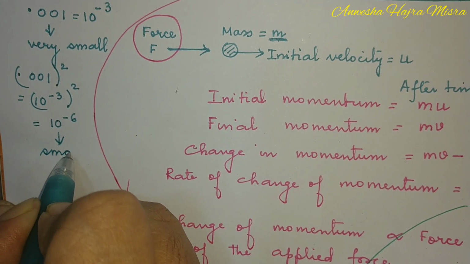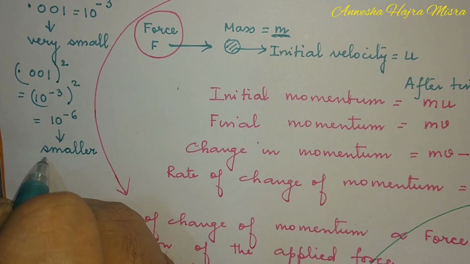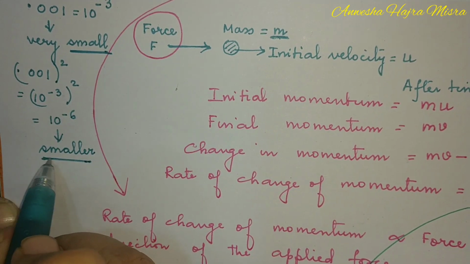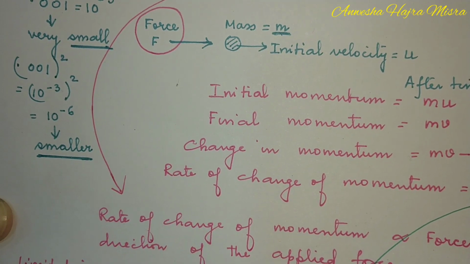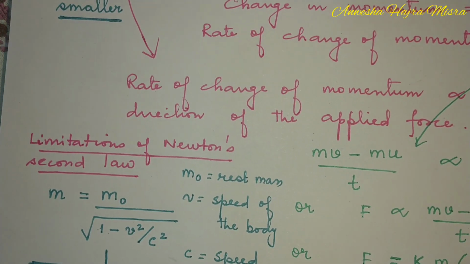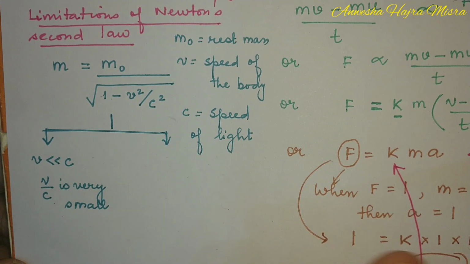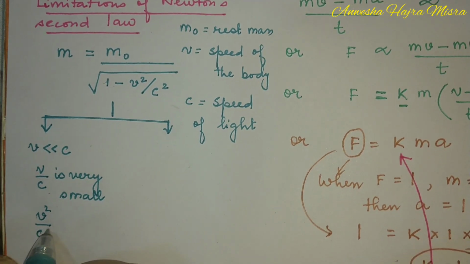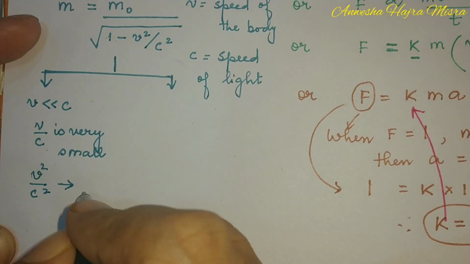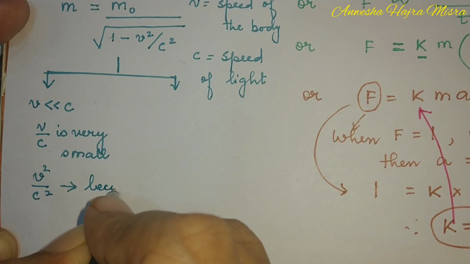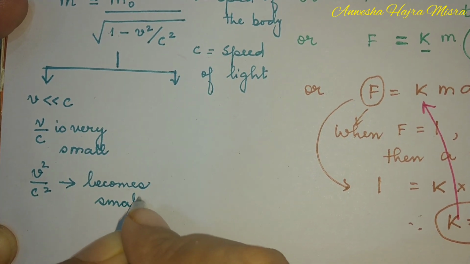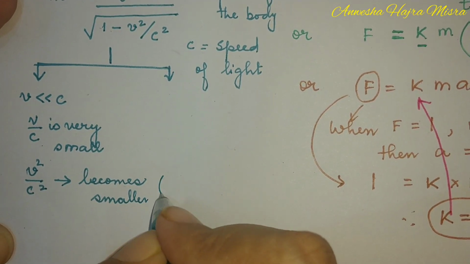So when we square a small quantity, it becomes smaller. So here v by c is very small. When you square this, v squared by c squared, this term becomes smaller. So when it becomes smaller, you can neglect the term.